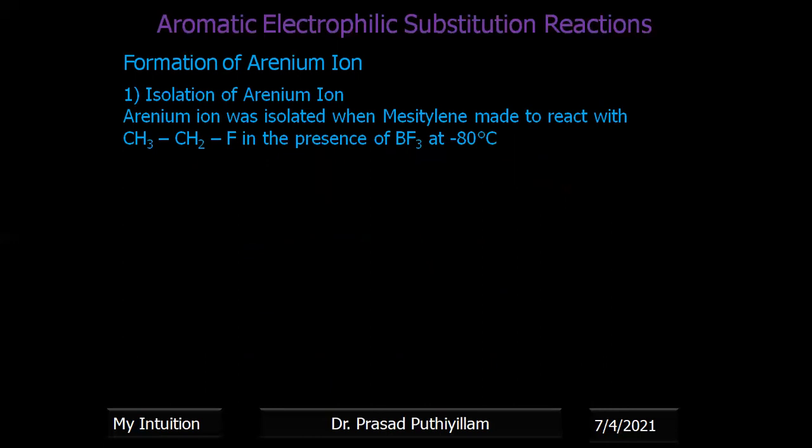one such experiment was done on mesitylene, which is made to react with CH3CH2F, fluoroethane, in the presence of BF3 at a very low temperature, minus 80 degrees Celsius. The mesitylene structure I am drawing, that is 3 CH3 groups attached to the benzene ring in this particular manner. Again, the hydrogen I am representing is just to indicate the substitution reaction, that hydrogen is getting substituted by the electrophile. So this is the mesitylene structure.